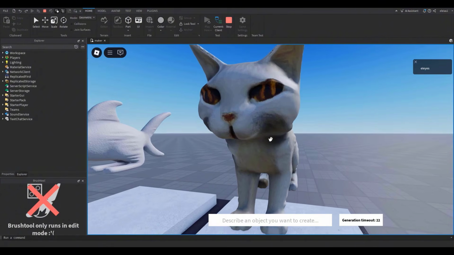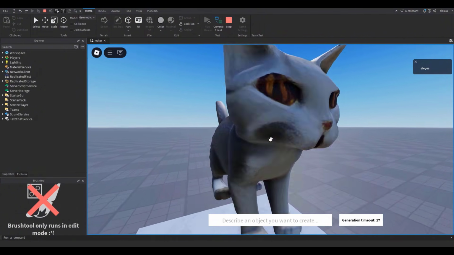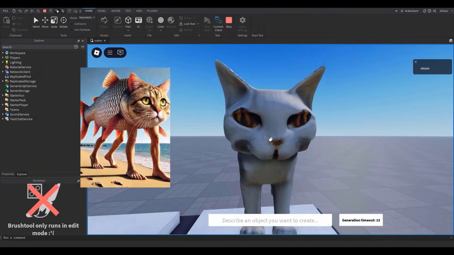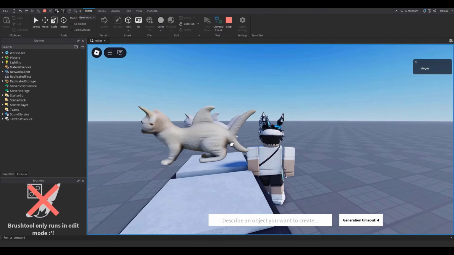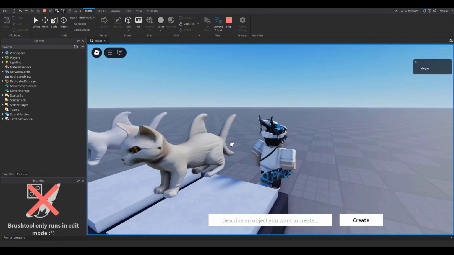Okay. Oh my god, what is that? That's supposed to be a cat? I mean, it's a cat, but look at its face. What is that? The eyes are messed up. Oh my god. Where's the fish part? Okay, the original looks way better. This is just a cat and they just gave it a fin and a weird looking tail, a fish tail. You know what, this will do. It'll do. It's fine.